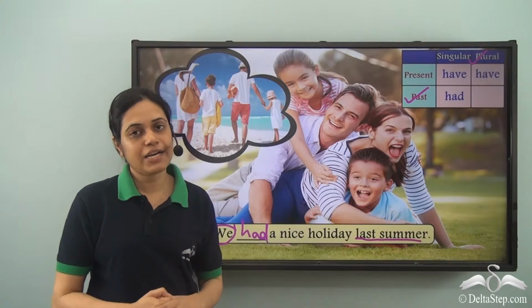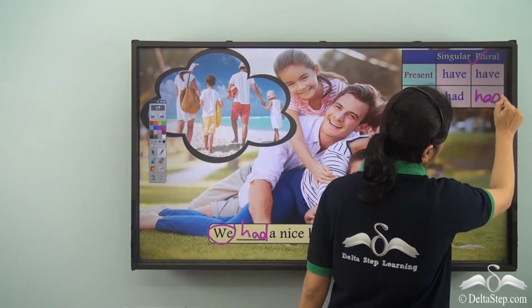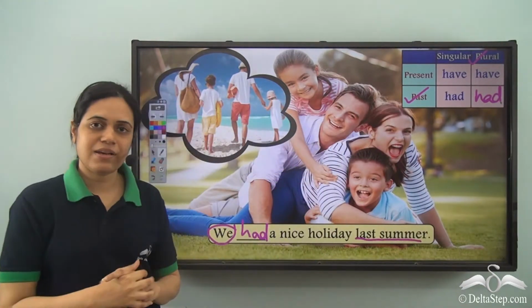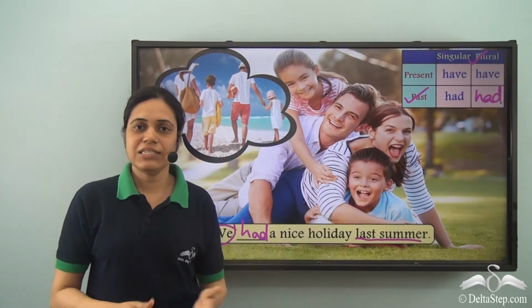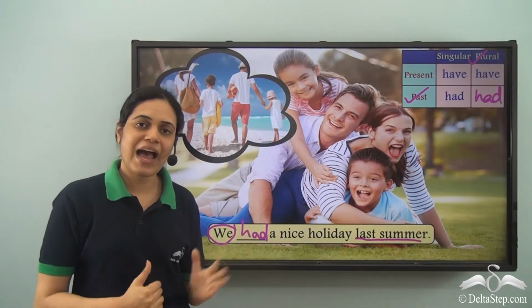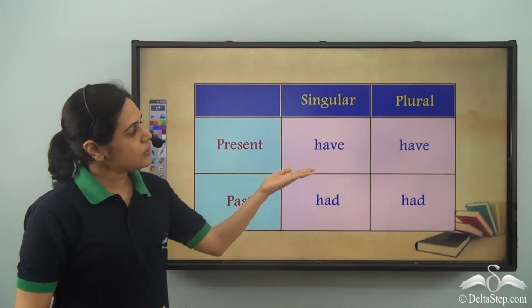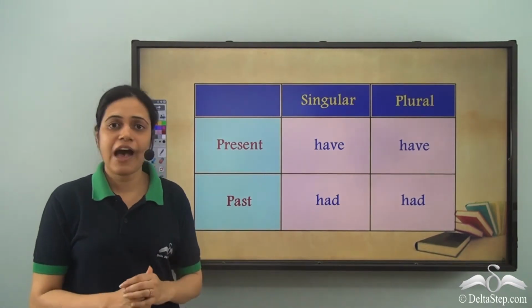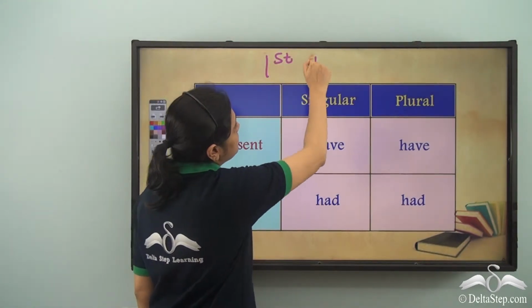We had a nice holiday last summer. So the have verb used for plural past tense first person is had. So these are the different have verbs used for first person.